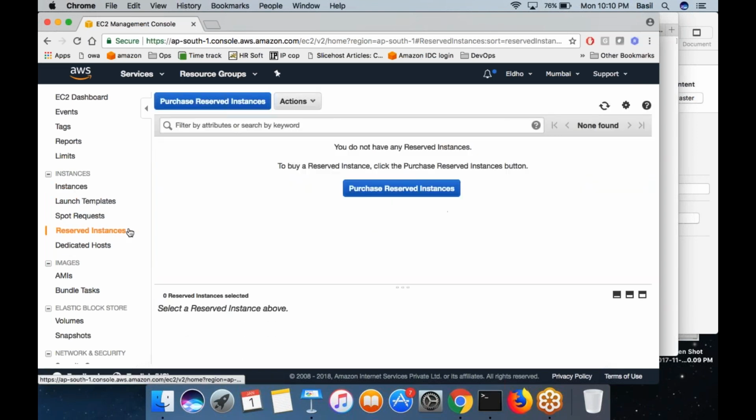And there is another option called reserved instances. Let's say I believe that I'm going to use this machine for the next 1 year. I am going to run my WordPress, my website is now very popular, and I want to continue for at least 1 year. What I can do is reserve the machine for 1 year, 2 years, or 3 years. Once I reserve those machines, I am responsible for that machine usage. You cannot stop the machine and start it later. That's not possible.